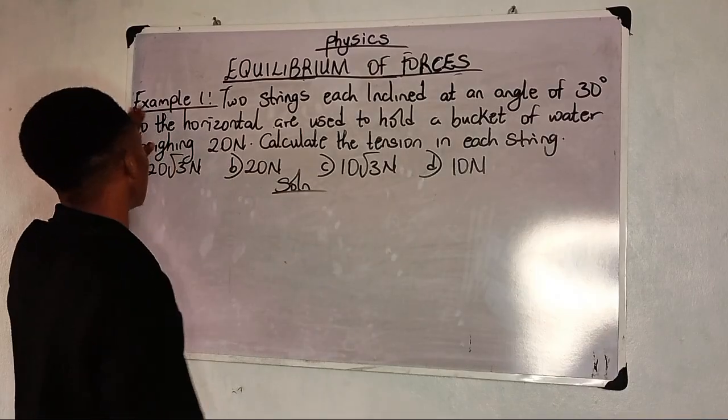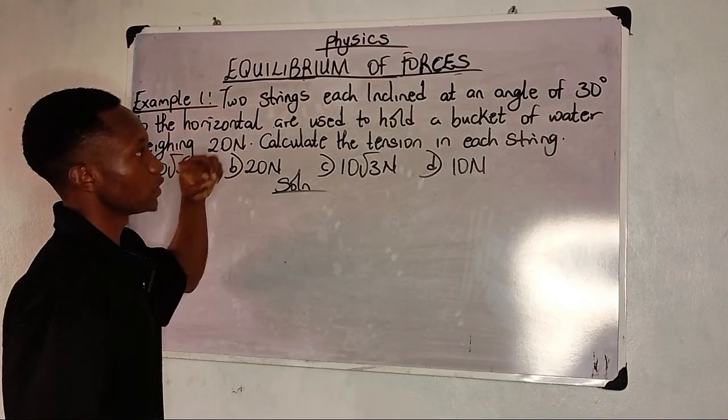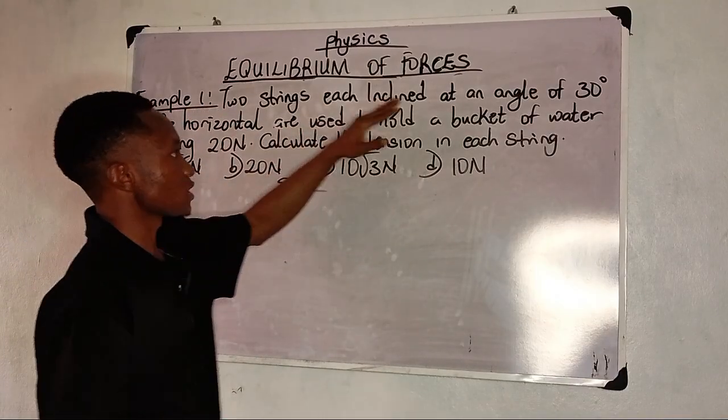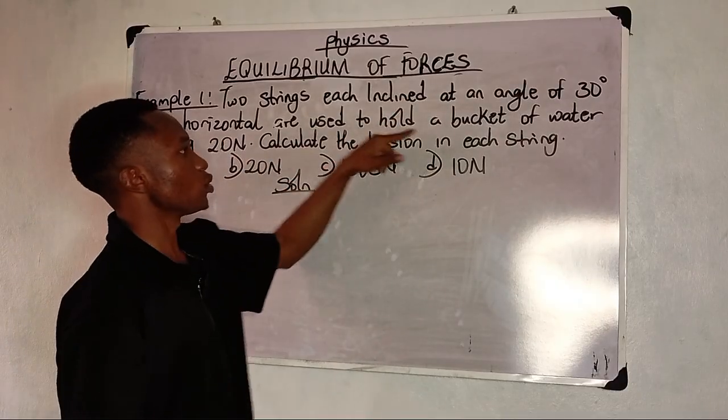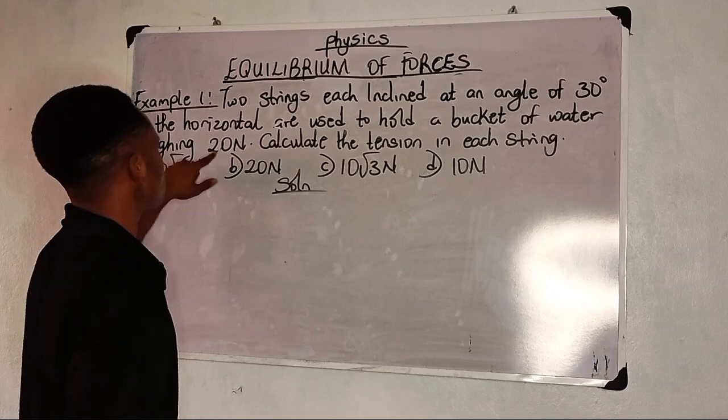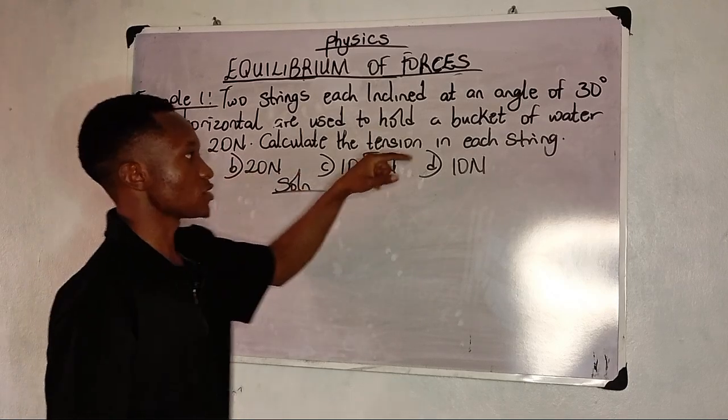Now, here is example 1. Example 1 says, two strings each inclined at an angle of 30 degrees to the horizontal are used to hold a bucket of water weighing 20 newton. Calculate the tension in each string.